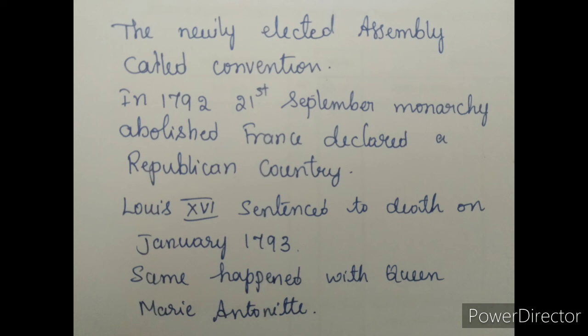What do you mean by republic? People elect the government. There is no hereditary monarchy. That means the king is the king, and next, the king's son will be the king. That system was not there. The republican system was formed in France in the year 1792. Please note down the dates. Please write down all the dates one by one in your notebook. I will give you an assignment. Is it clear?